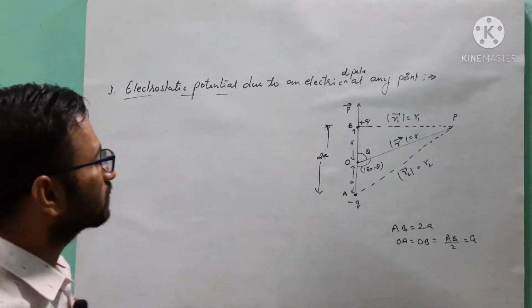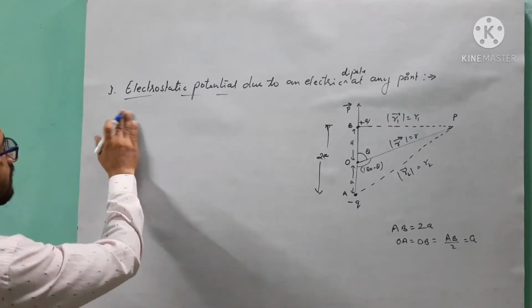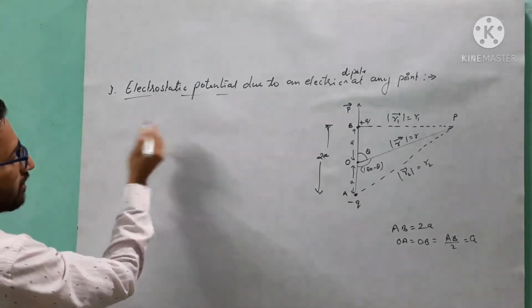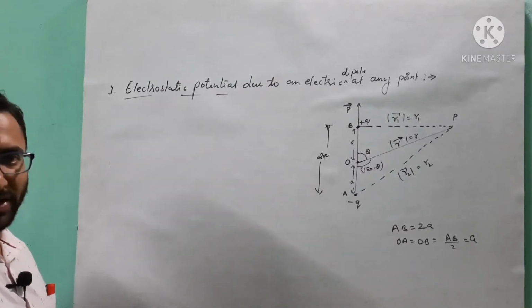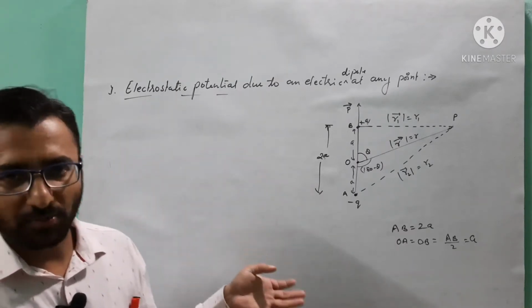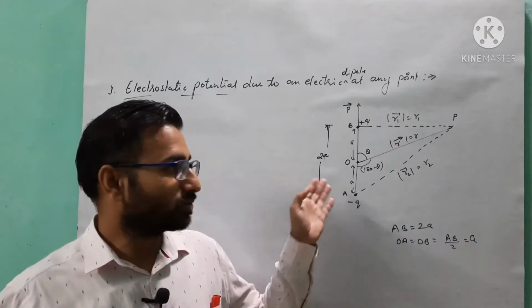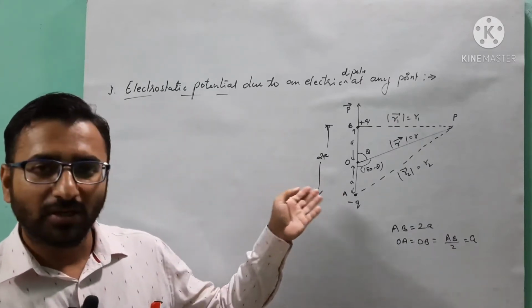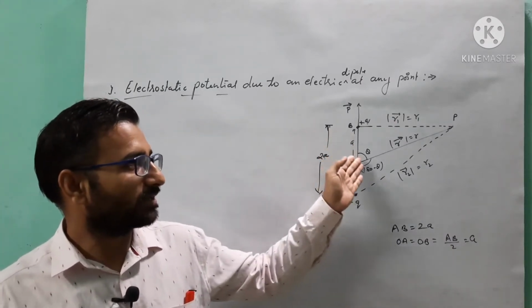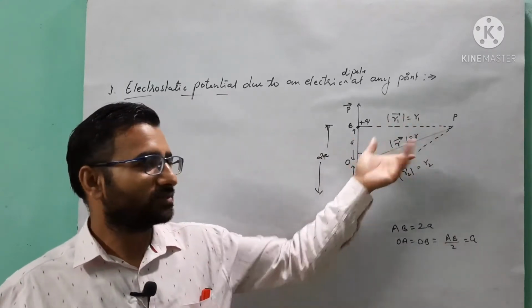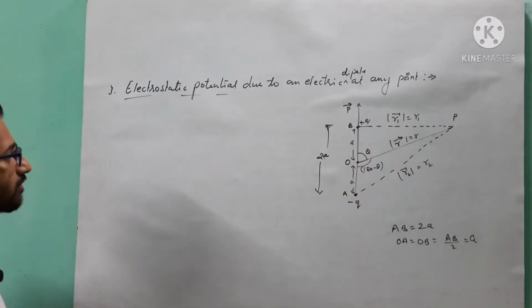Got it? So students, see here, first I will start from the diagram. Let us consider we have an electric dipole of length AB equal to 2a, where a is half of its length, and P is a point at distance r from its center.